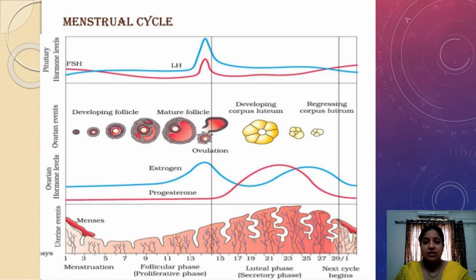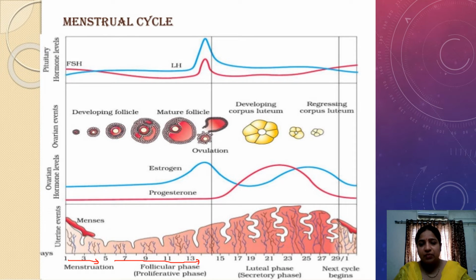All the menstrual cycle events are explained by a graph, and this graph is very important for the NEET exam because the questions will mostly be asked from this area. Now if you see here, we have the duration of 28 days of the menstrual cycle. The events: there is menses or menstruation for 3 to 5 days. After the menstruation phase, it enters the follicular phase.